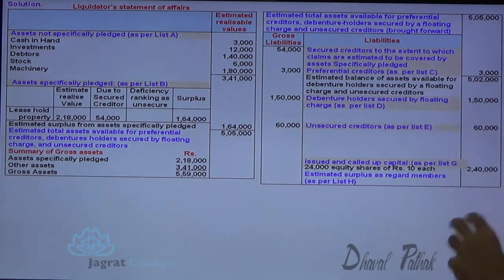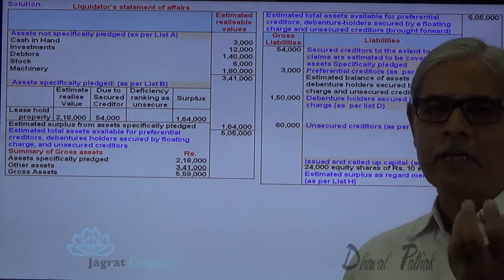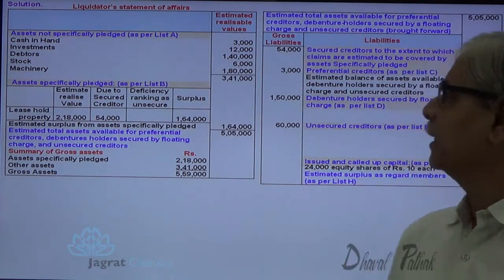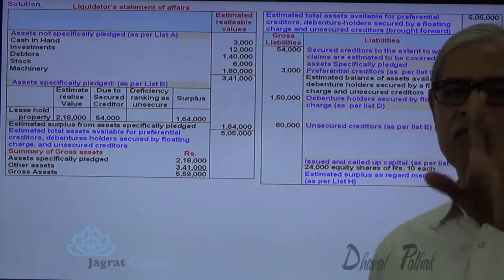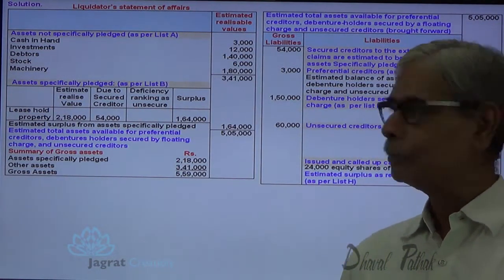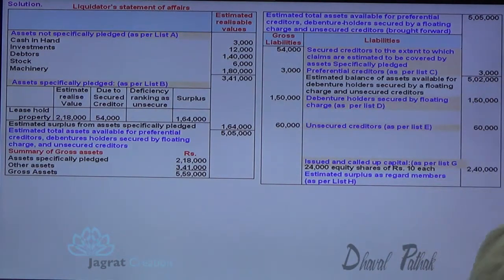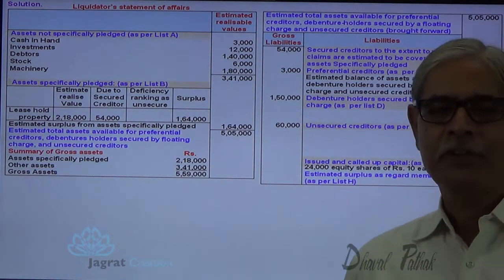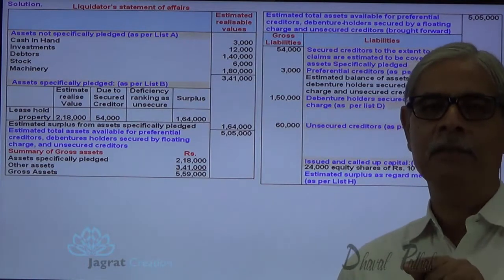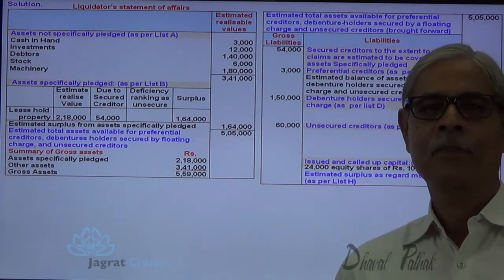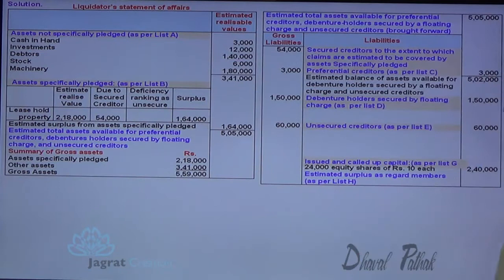So this is the funds available for debenture holders and unsecured creditors that you are supposed to write. This is one way to write. Now if you deduct this 1,50,000, then you can write the funds available for unsecured creditors, or there is another way of writing it.